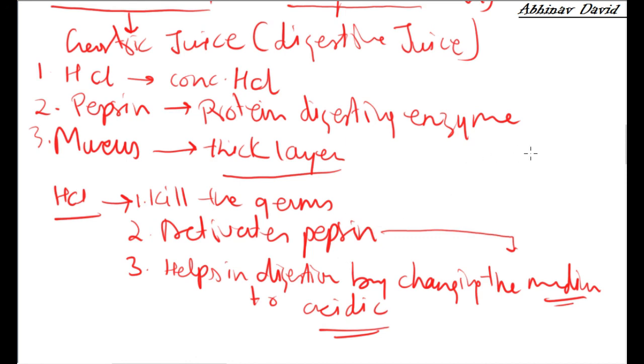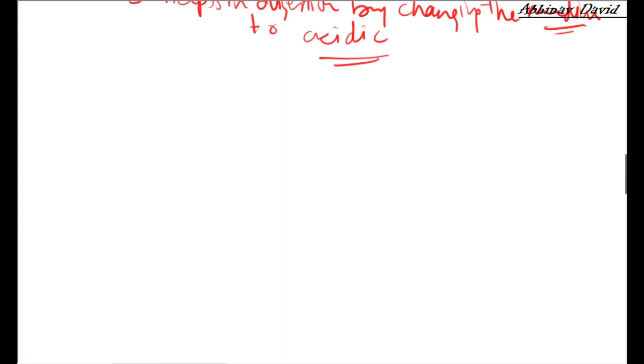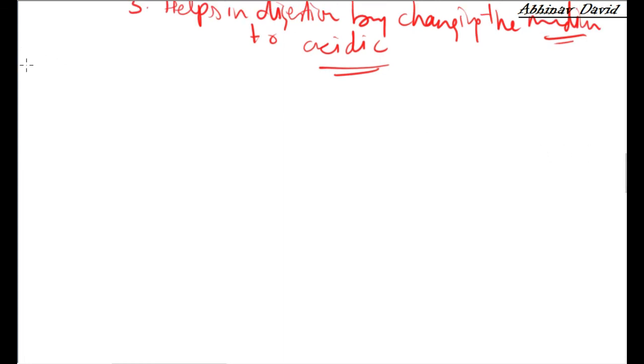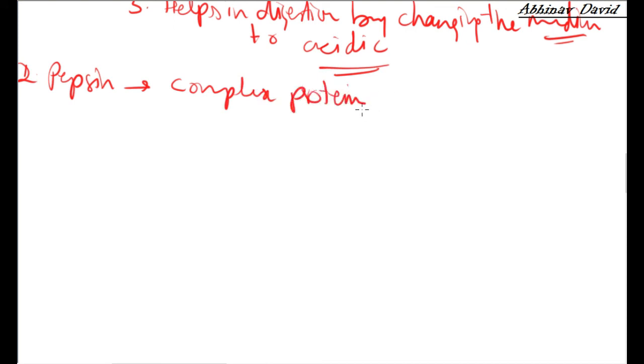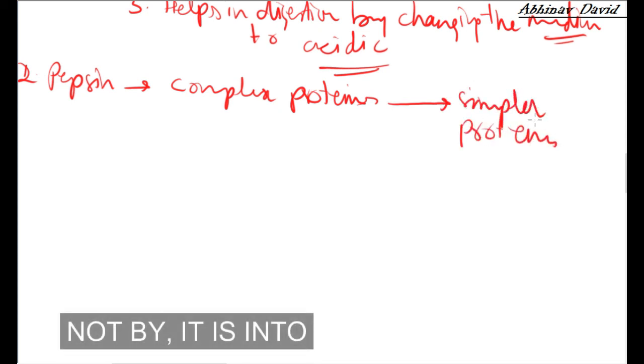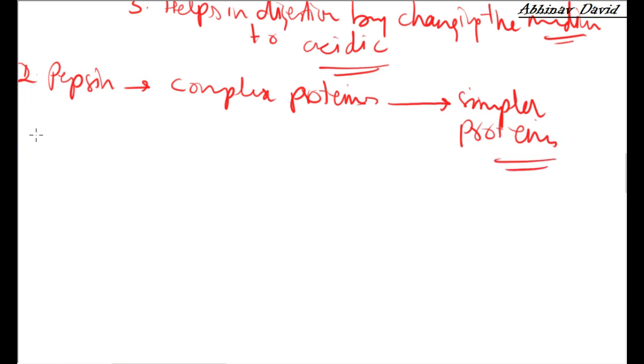Okay, now let us talk about pepsin. As I have already told you, pepsin is a protein digesting enzyme. So it converts complex proteins into simpler proteins. So complex proteins are broken down into simpler proteins, and they will be further digested by the intestinal juice as well as the pancreatic juice.